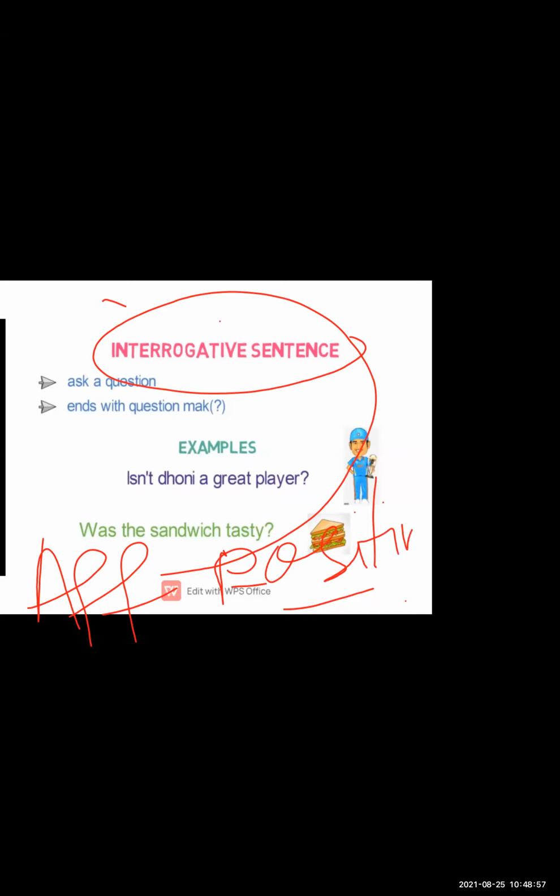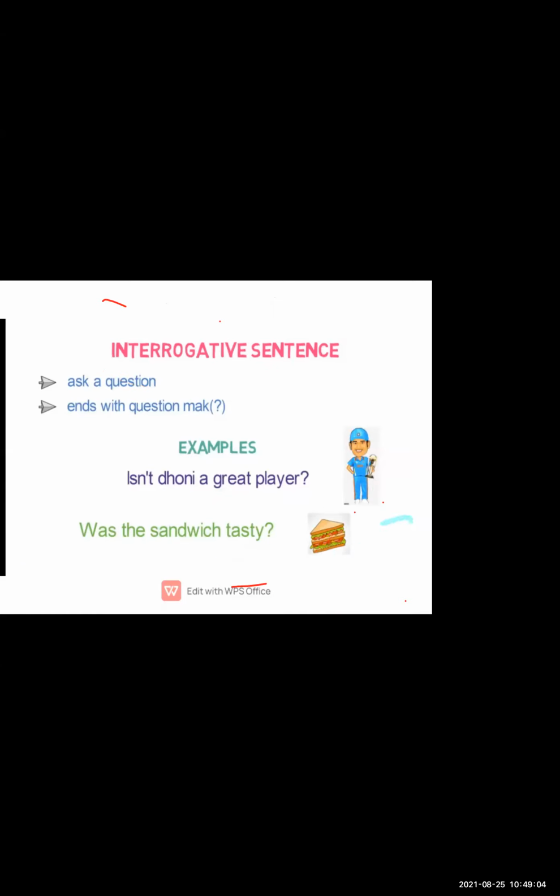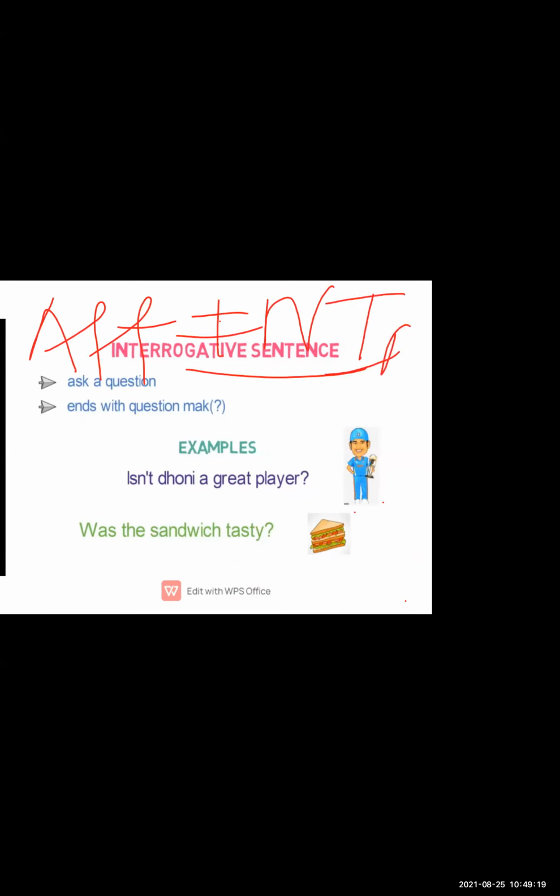In simple language, if the sentence is affirmative and you have to convert it into interrogative, then it will become negative. तो आपको उसको negative में convert करना है, negative interrogative बनाना है.